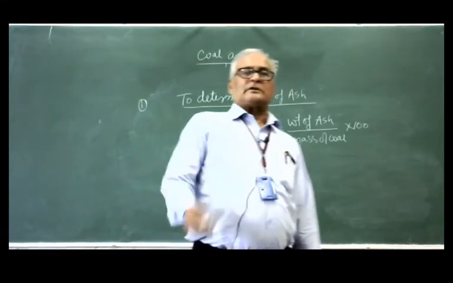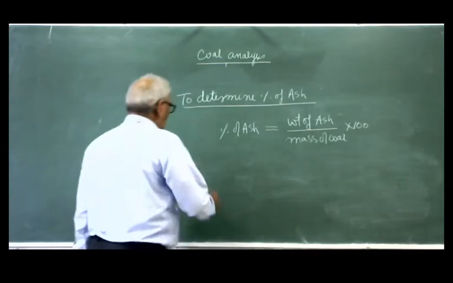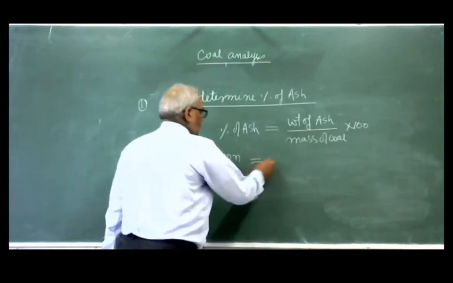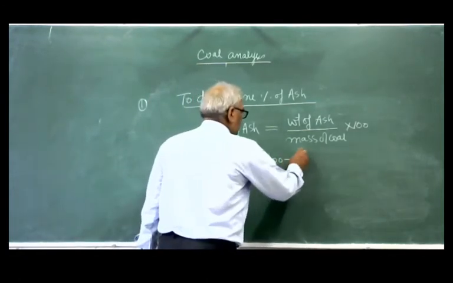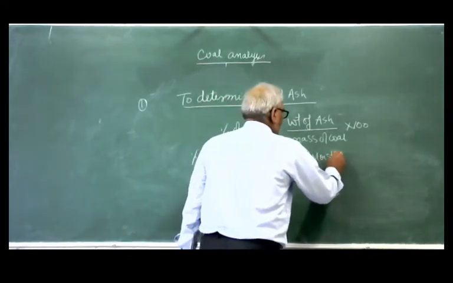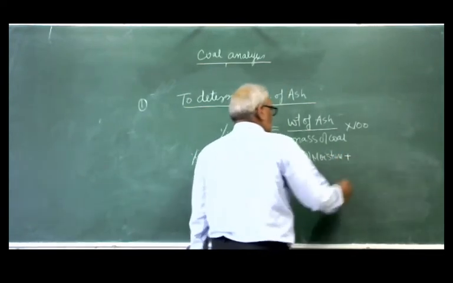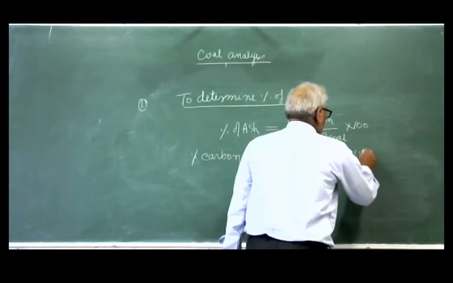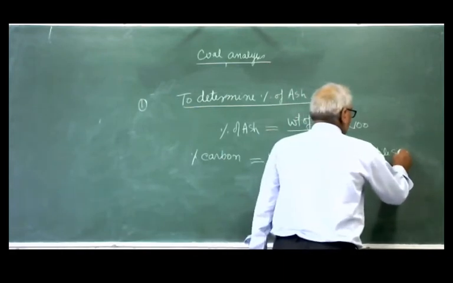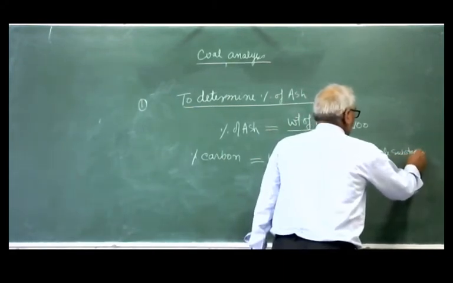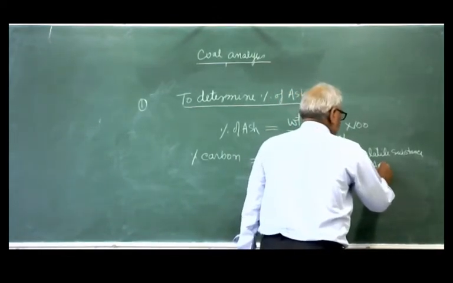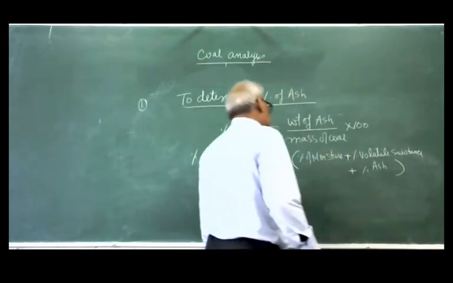Now how to determine the percentage of carbon, the fixed carbon? The percentage of carbon is equal to 100 minus the percentage of moisture plus percentage of volatile substance plus percentage of ash, like this.